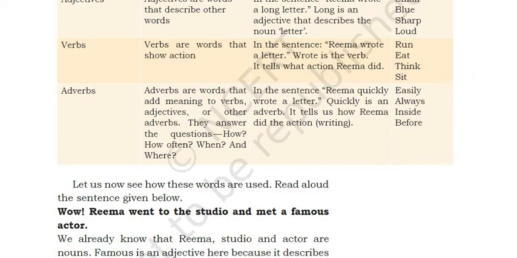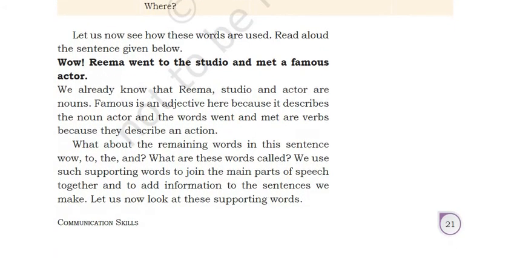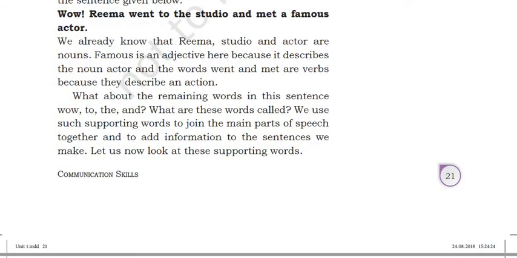Now, let us now see how these words are used. Read aloud the sentence given below. Wow, Rima went to the studio and met a famous actor. We already know that Rima, studio, and actor are the nouns. Famous is an adjective here because it describes the noun, actor. Okay, famous. Rima went to the studio and met a famous actor.